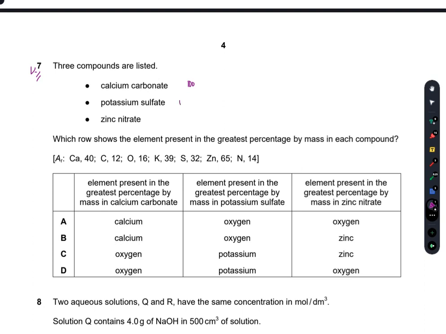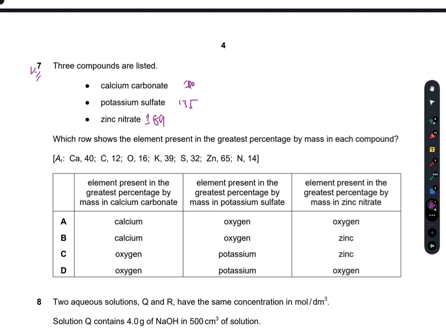It is 135. And for zinc nitrate, it is 65 plus 28 plus 16 into 6. It is 189. Now I have to find the element which is present in the greatest quantity in these compounds.